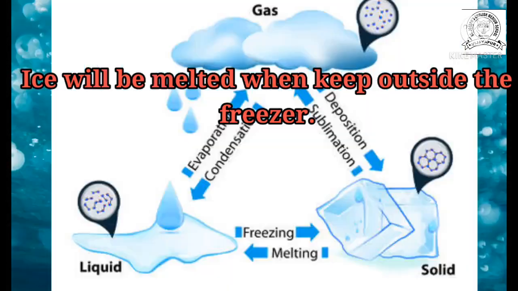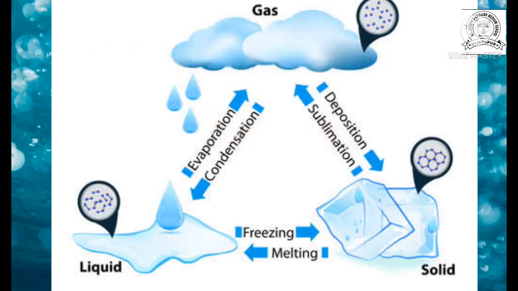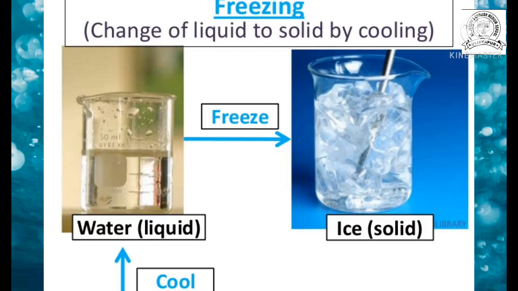So when we keep the ice outside the freezer or when we heat the ice, it will melt into liquid state. That means the solid ice is converted into liquid due to what? Heating. And when we keep the water in liquid form inside the freezer, it becomes the solid state, that is, liquid to solid. Because of what?